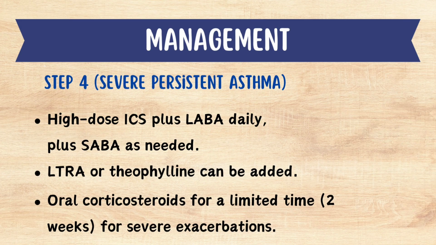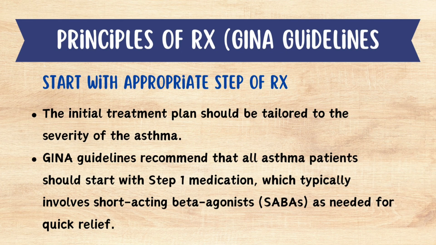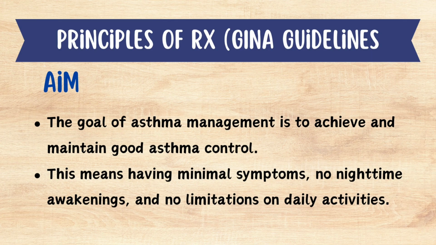In severe persistent asthma, high-dose inhaled corticosteroids plus long-acting beta agonists daily plus short-acting beta agonists as needed plus leukotriene antagonists or theophylline can be added, and oral steroids for a limited time, normally 2 weeks for severe exacerbations. So the initial treatment plan should be tailored to the severity of the asthma. GINA guidelines recommend that all asthma patients should start with step 1 medication, which typically involves short-acting beta agonists as required for quick relief. The goal of asthma management is to achieve and maintain good asthma control.